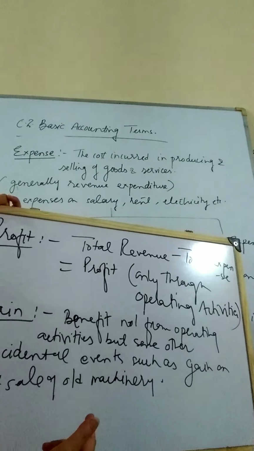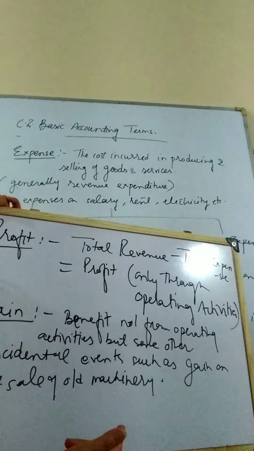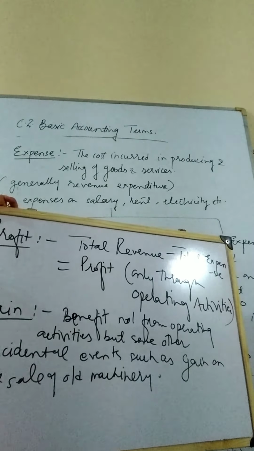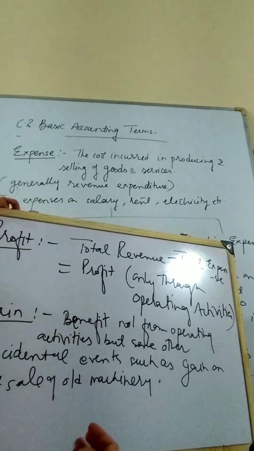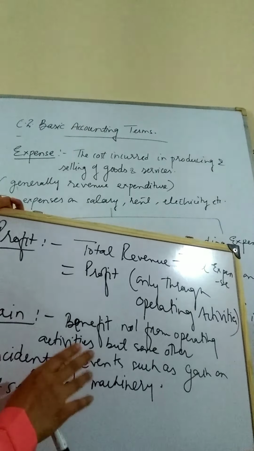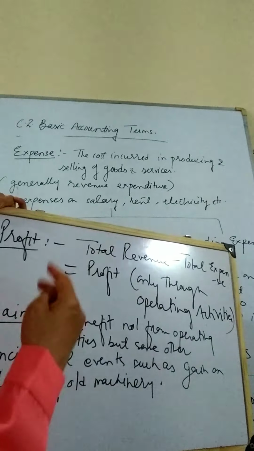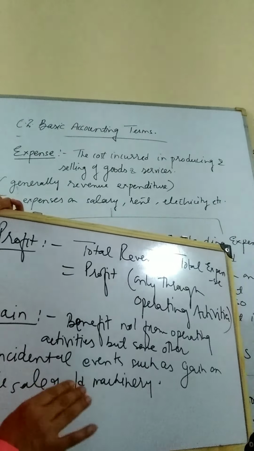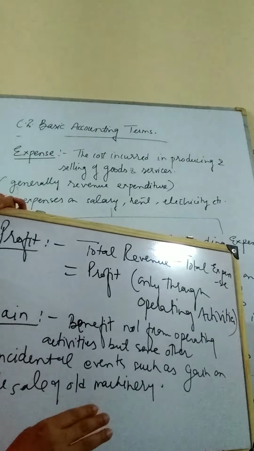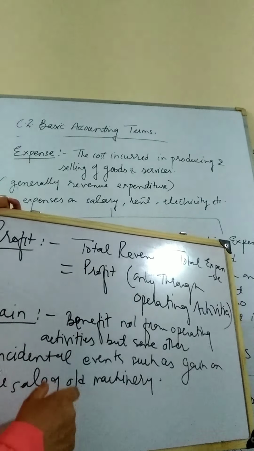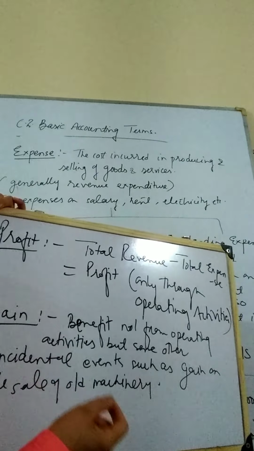Suppose a person sells old machinery, and from the sale of the old machinery he earns some money as a profit, as a gain. That is considered as gain, which is generally not happening in the normal course of business. Gain from the sale of an old asset is generally not happening in the normal day-to-day business. So it is a luck by chance profit which will be earned only through some lucky incidences.